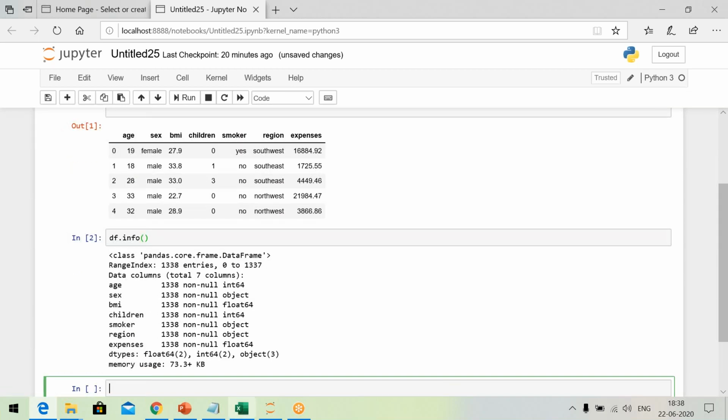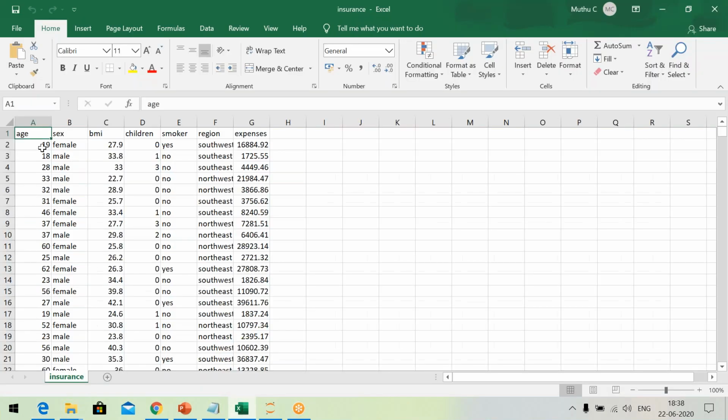How many columns are there? There are 7 columns: 1, 2, 3, 4, 5, 6, 7. Now you know very well all these values are integers. All these values are fractional numbers, integers, fractional values, right?